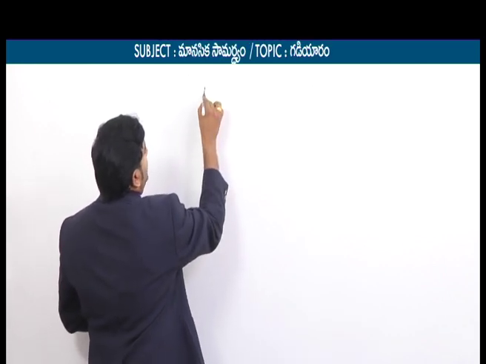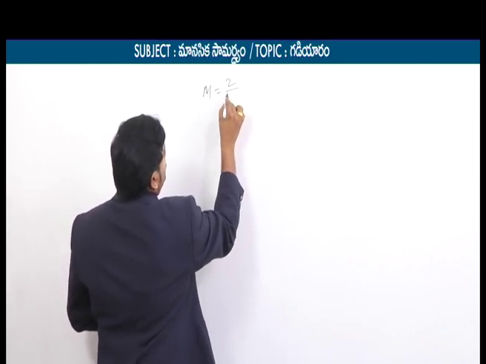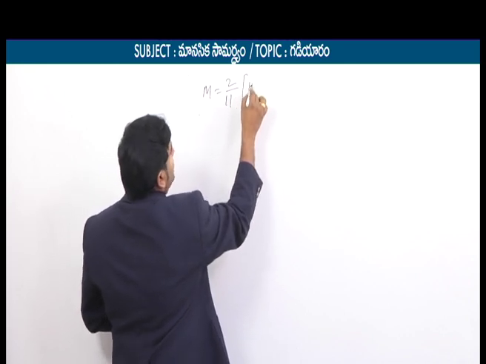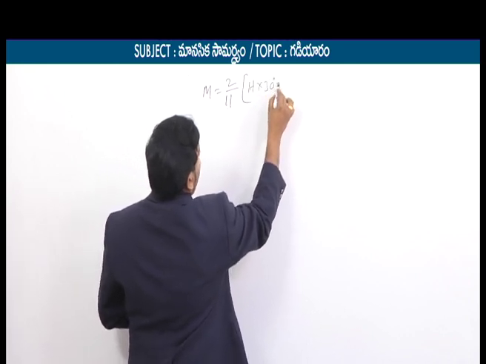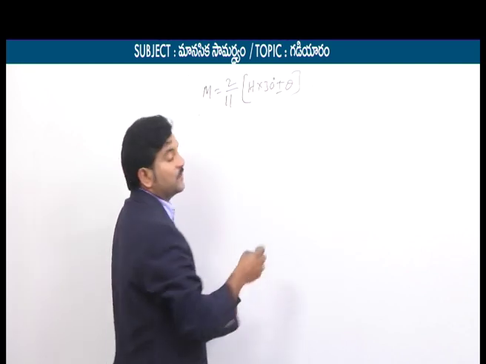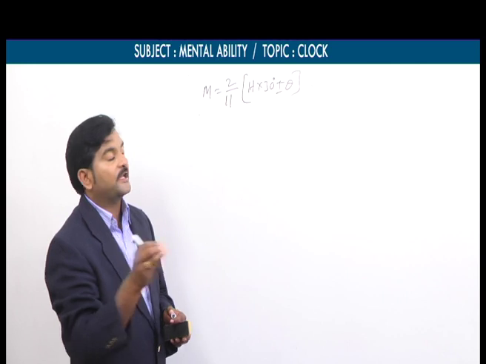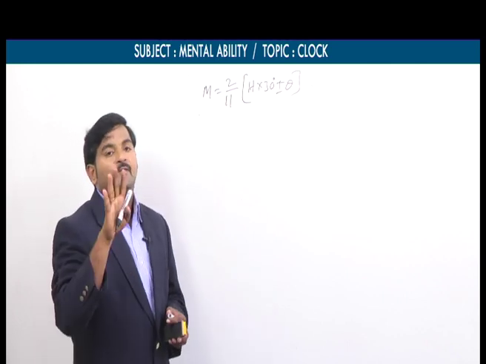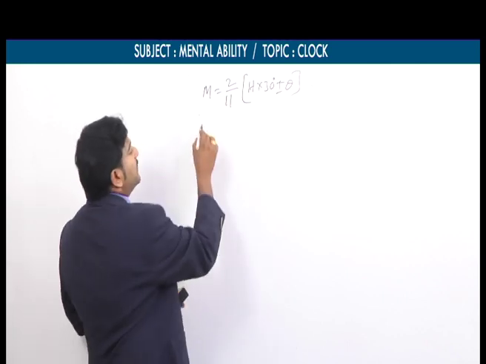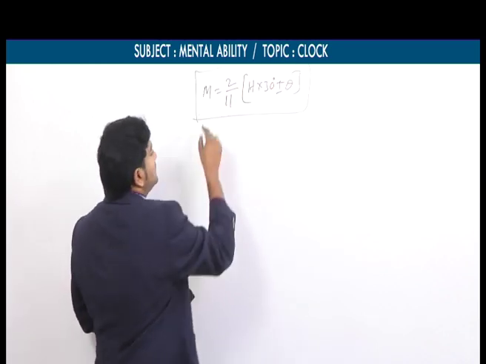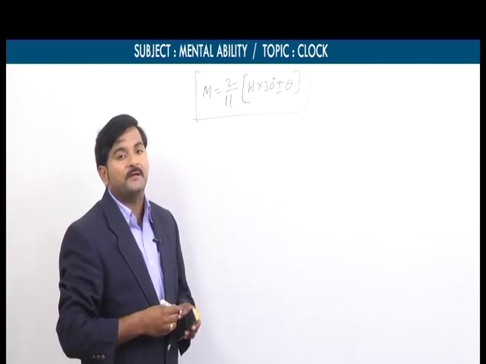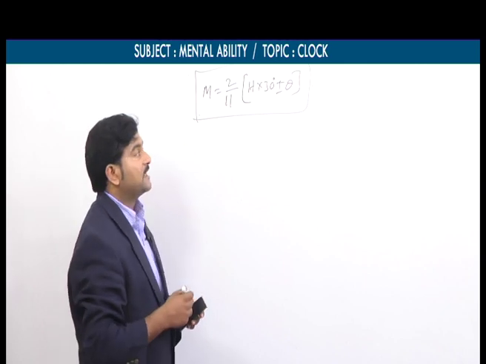So let's say the formula is m equals 2 by 11 into (h into 30 degrees plus or minus theta). By using this formula, we can find out any type of question. There are only 5 types in clocks. Out of the 5 types, 4 types can be solved only by using this simple formula, m equals 2 by 11 into (h into 30 plus or minus theta).